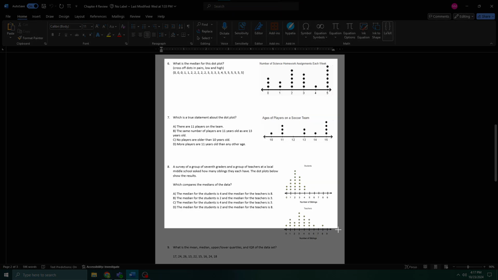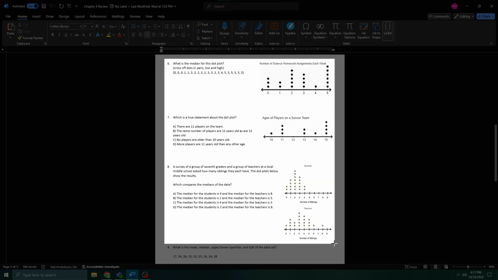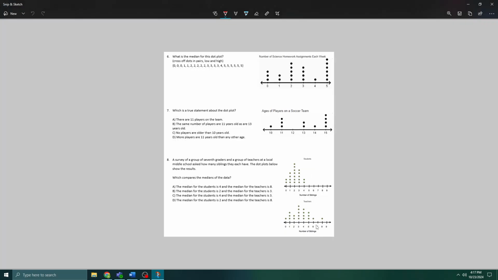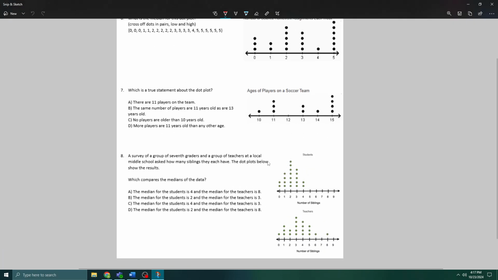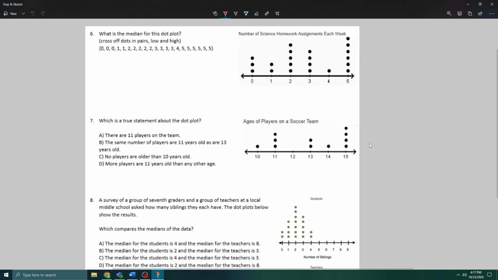So number 6, 7, 8. What is the median for this dot plot?